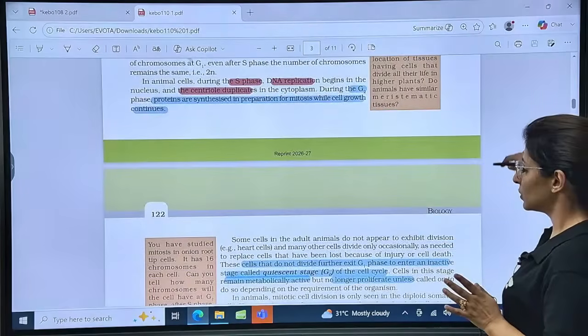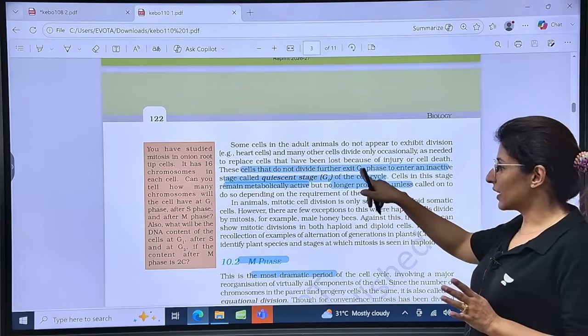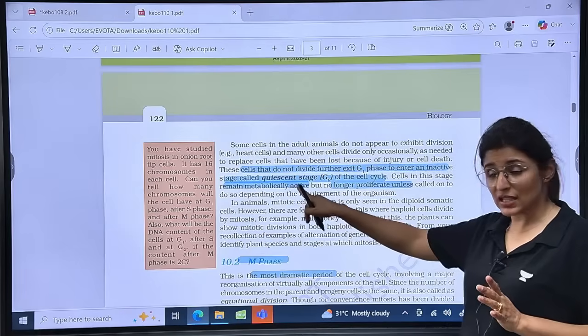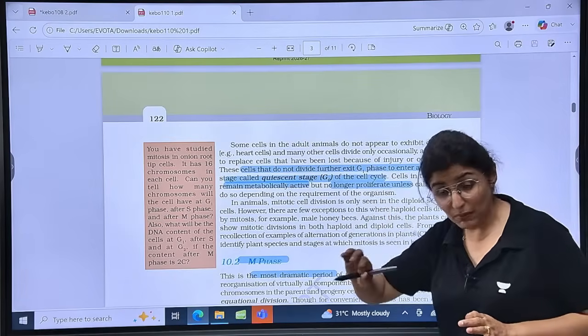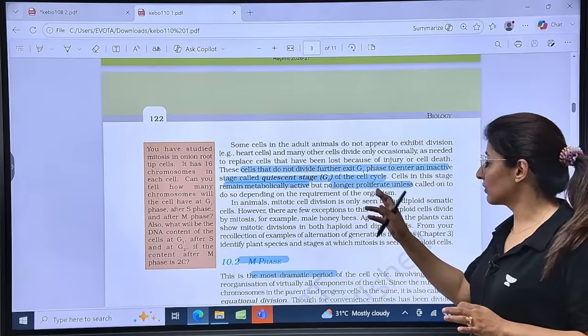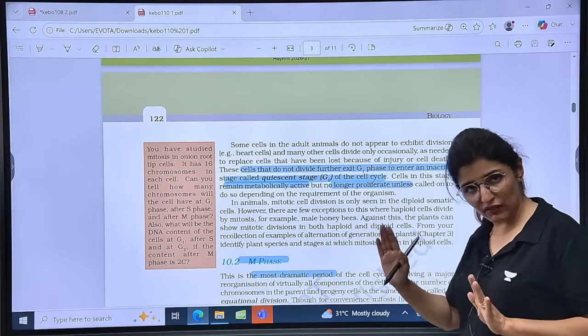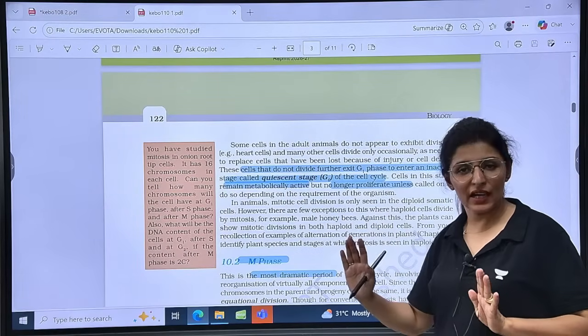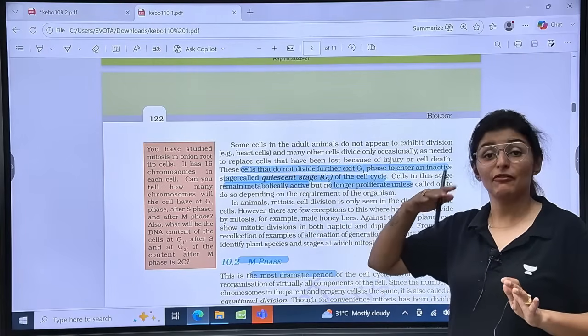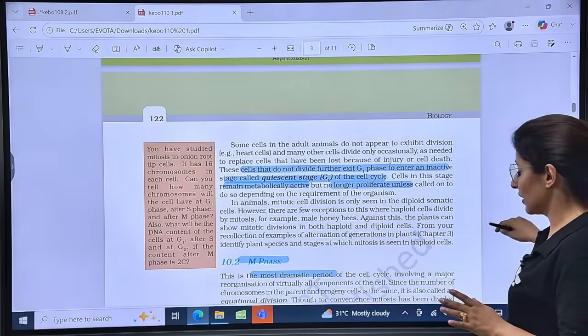Now, moving on to the next, cells that do not divide exit the G1 phase and enter an inactive stage called the quiescent stage or G0 stage. But remember, the cells at this stage remain metabolically active, no longer proliferate, do not divide, but they remain metabolically active, and it is during this phase that they differentiate. They become functionally active. Is that clear?